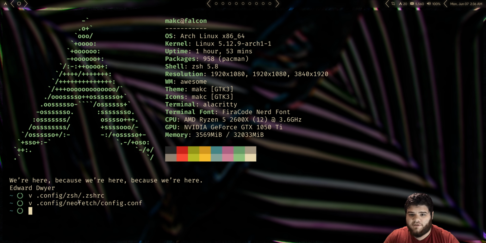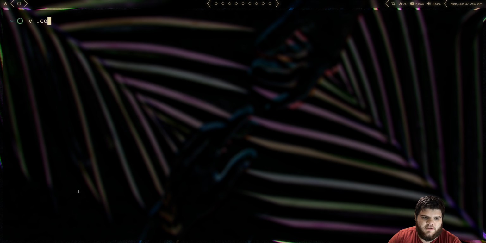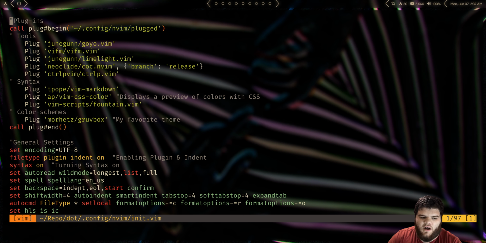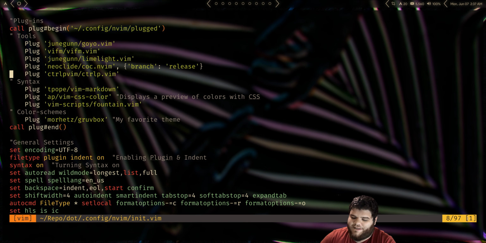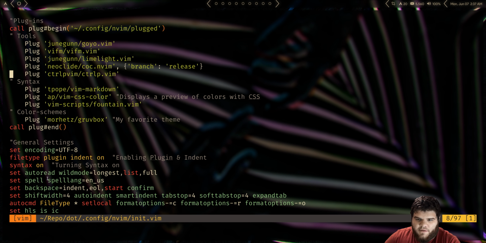Anyways, Neofetch done. Now let's go into Vim, I suppose. So I'm actually just going to go into my nvim config. Let's see, a couple things I want to do here. First of all, a while ago, I took away line numbers from my Vim config because I don't use that all that often. And if you look down here in the corner on my status line, there is still a line number being displayed. I just didn't really love them being displayed over here on the left side the way they are by default.